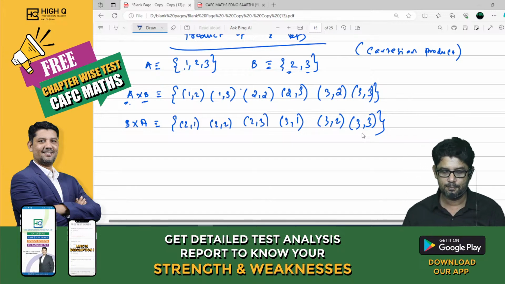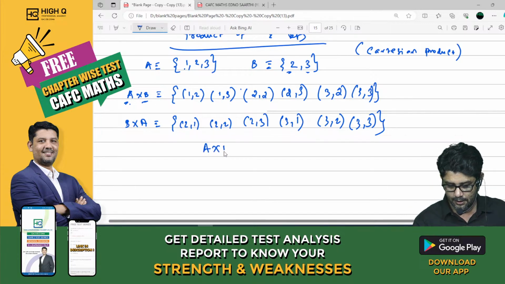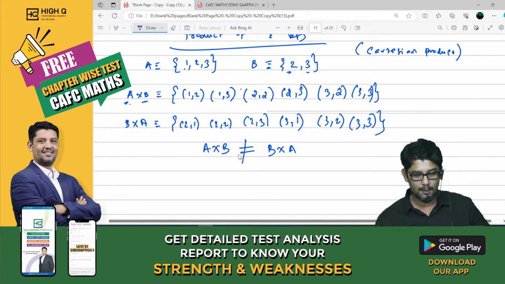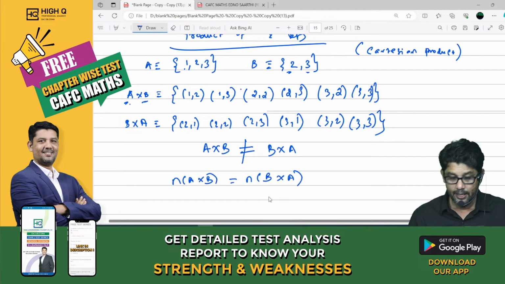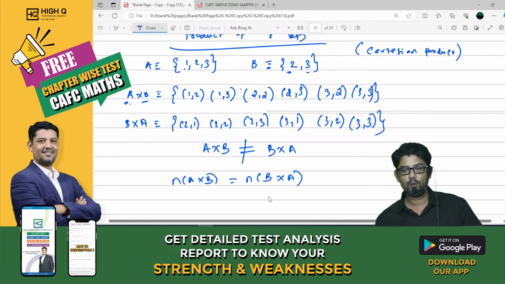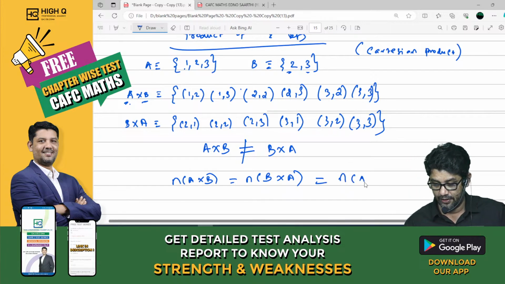We have A cross B and we have B cross A. Please, my dear, is A cross B equal to B cross A? Are A cross B and B cross A the same? No. They are not equal. But n of A cross B is equal to n of B cross A. Do you all agree, my dear? n of A cross B equals n of B cross A, which is equal to n of A into n of B. Is that clear, all of you?